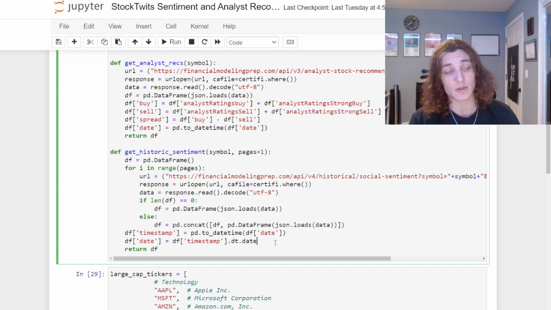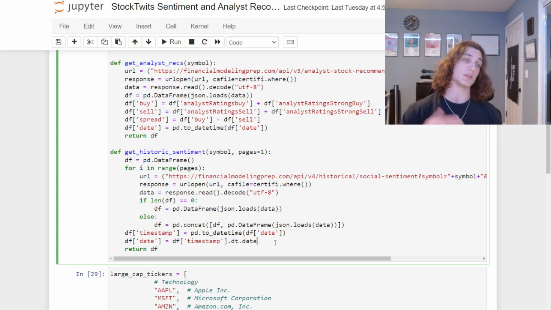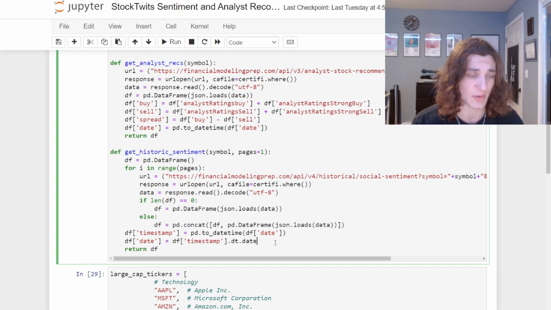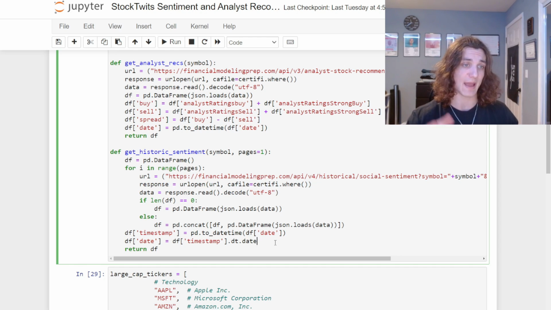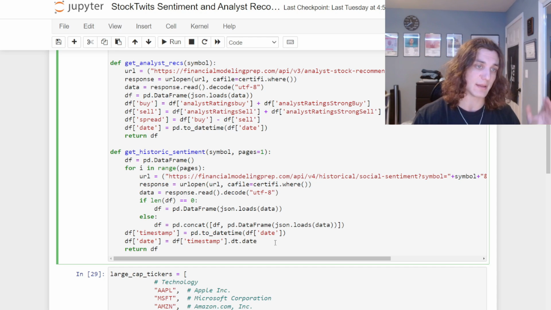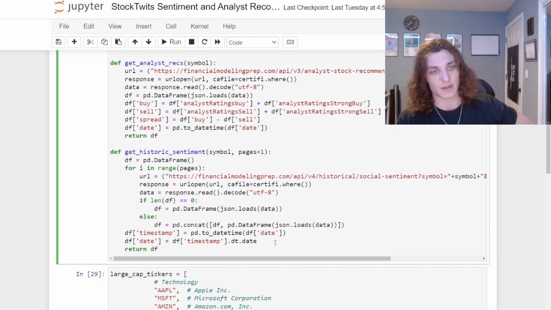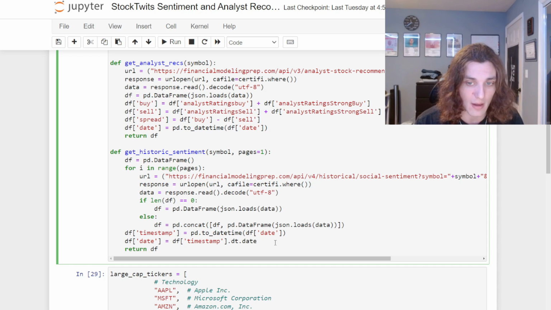Now, we could do a whole bunch of different types of analysis here. We could do some sort of regression discontinuity situation where maybe we look at cumulative abnormal social sentiment after the publication. We could do that to do some sort of causal analysis to see if analyst recs affect social sentiment.